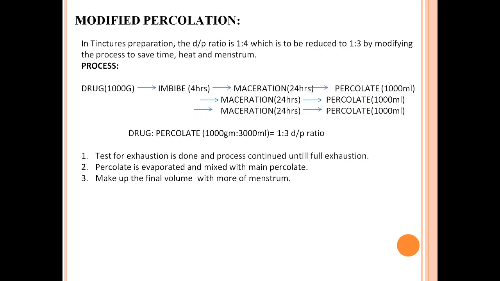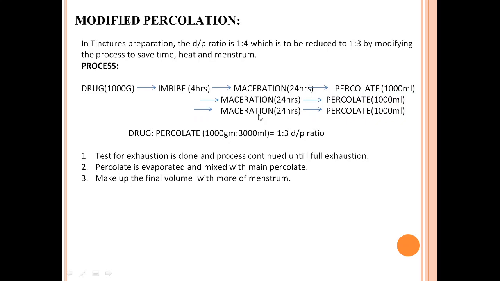So in modified percolation, we are imbibing 1000 grams of drug first for 4 hours, and then we keep it in maceration for 24 hours with 1000 ml of menstruum. Again, after a suitable break, in the second stage, macerate for 24 hours and again add 1000 ml of menstruum and percolate.